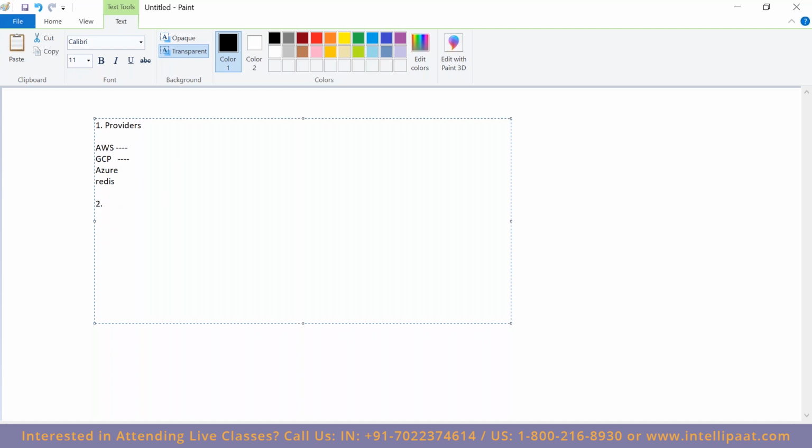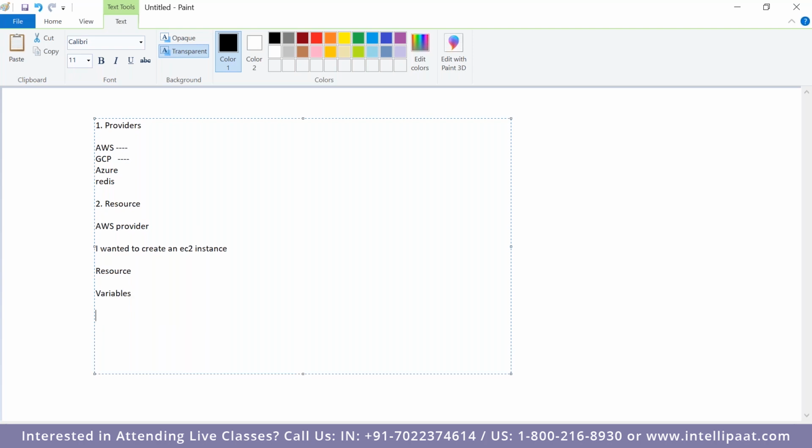And the next one is resource. What is resource? Let's consider we are using the AWS provider. Inside the AWS provider, I wanted to create an EC2 instance. In this case, we create a resource. This is called a resource. Any service inside your provider is called a resource. Whatever we are trying to create is called a resource.